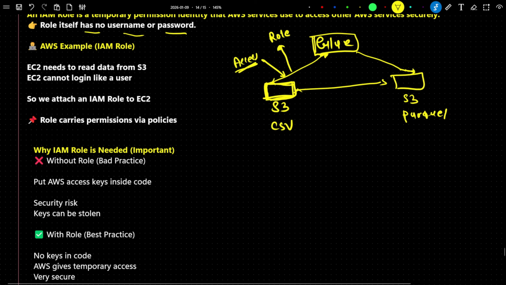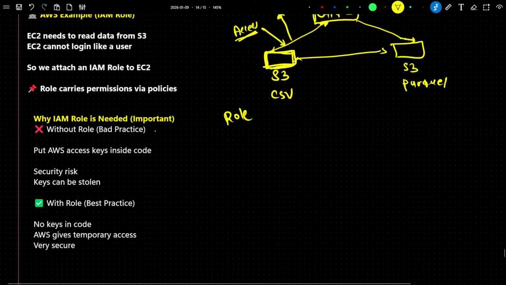securely. Whenever we create a role, it will not have a username or password that you have to remember. Suppose you are not using a role: in this case you will use an AWS access key inside the code, and the security risk will be higher because keys can be stolen.